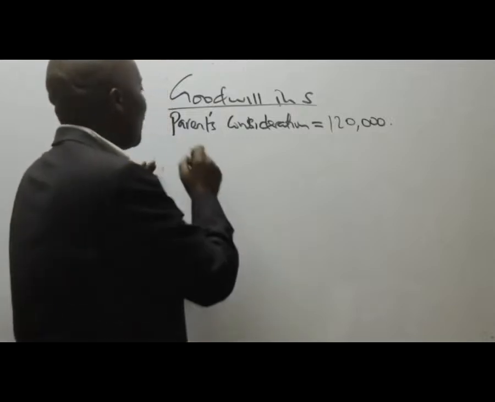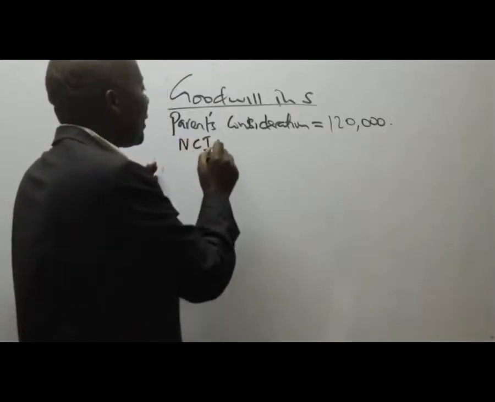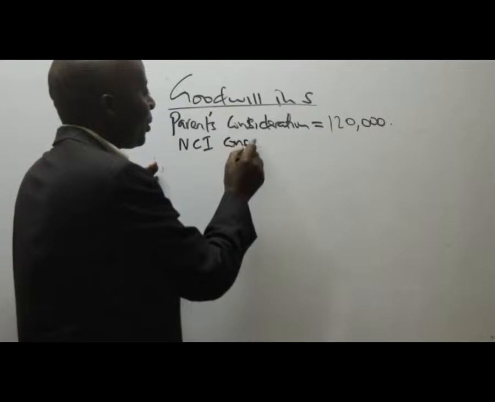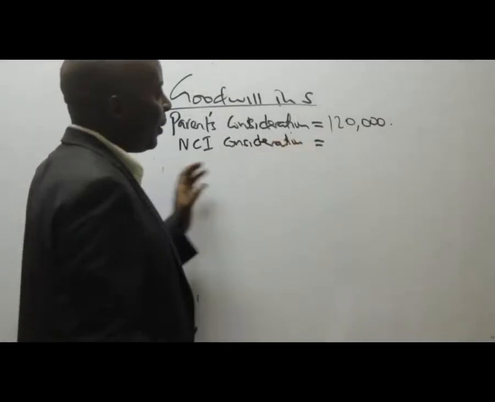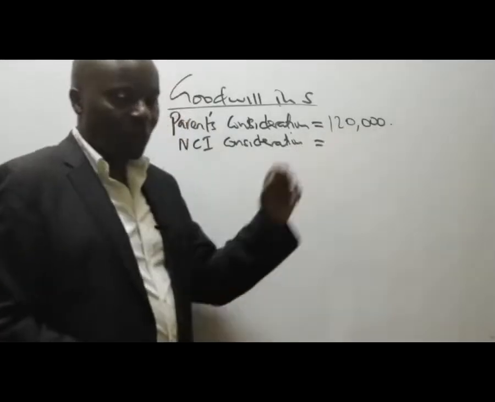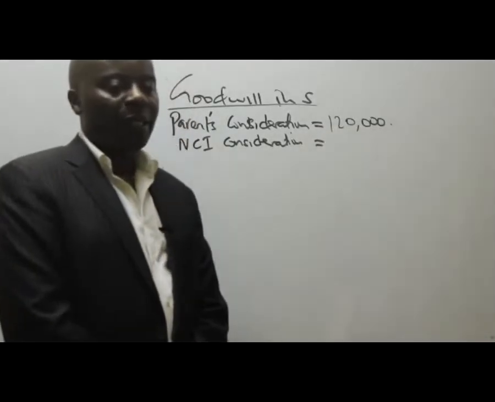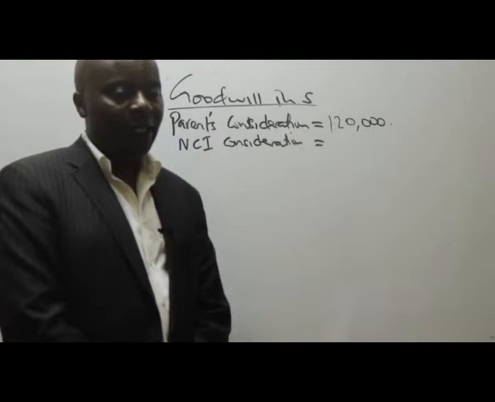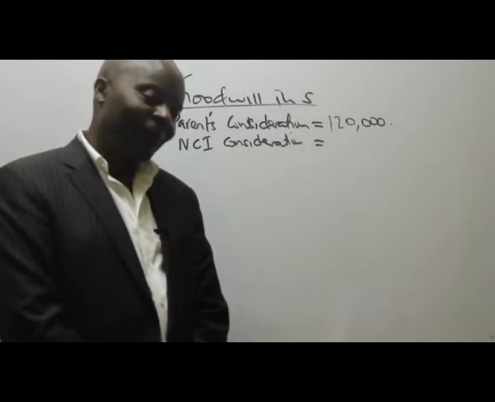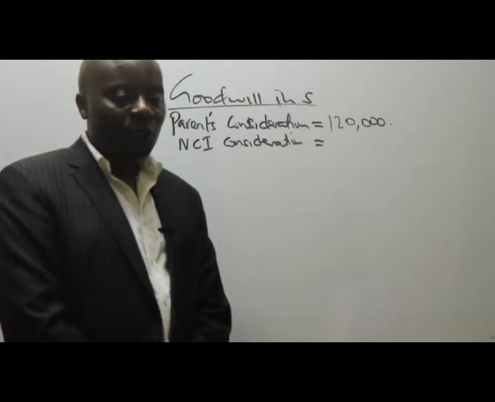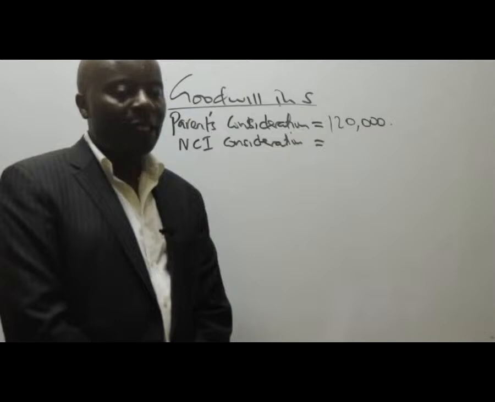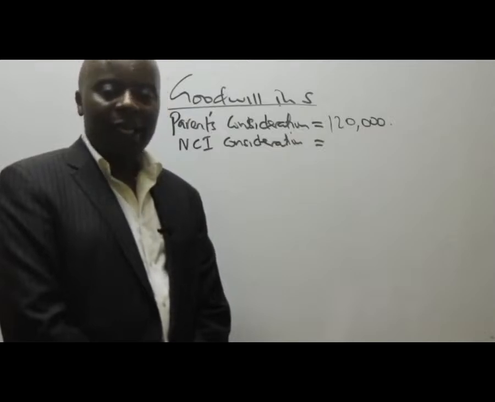So then we have here the NCI's consideration. Is there anybody who can give me a figure for NCI's consideration? We are used to situations where the examiner gives us the value of NCI. Here NCI has not been given.